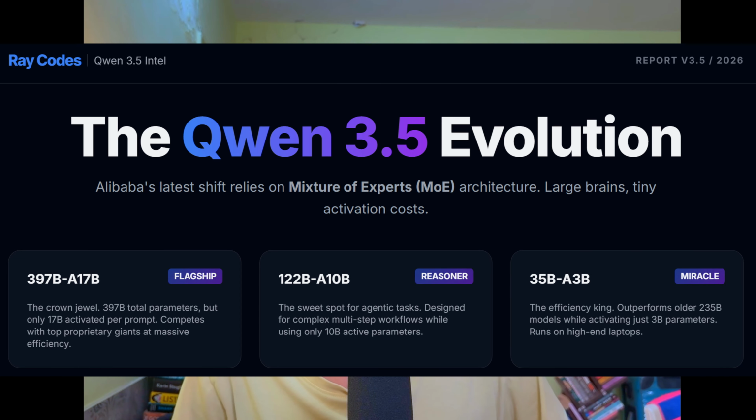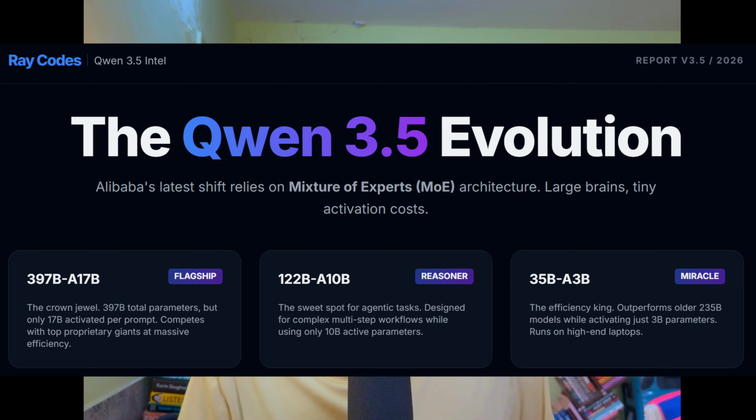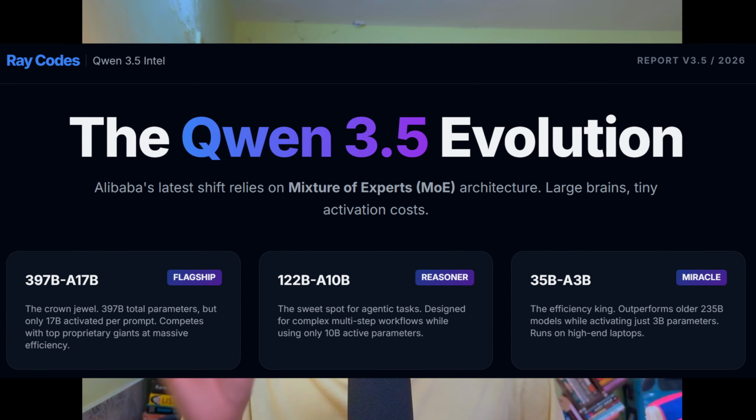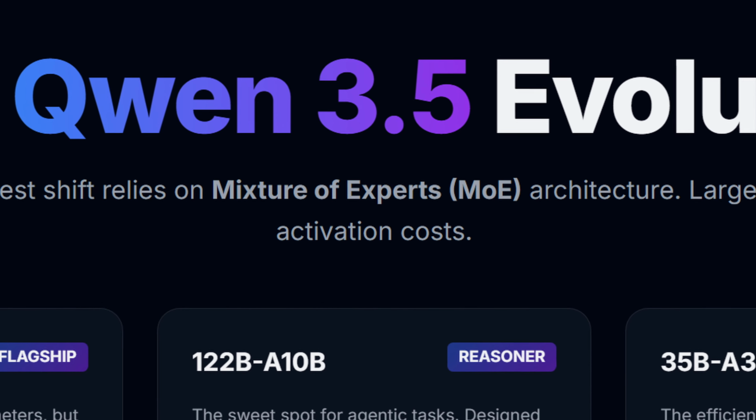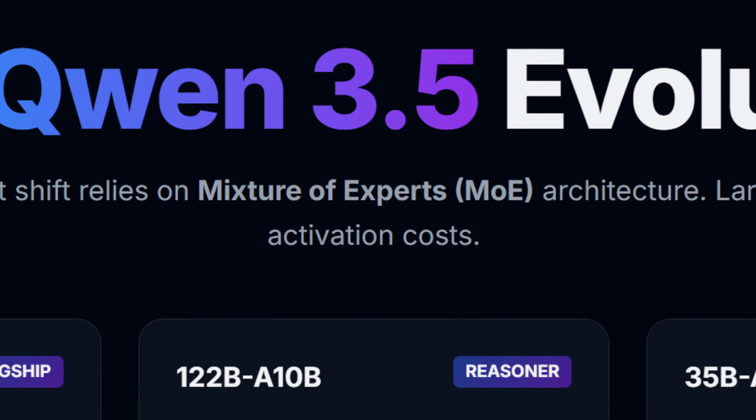for absolutely no reason. If you are building tech, running an agency, or bootstrapping a startup, the game has fundamentally shifted. Today we are breaking down the Qwen 3.5 evolution. The basic architecture of these models is the MOE architecture or mixture of experts. This means that these models have huge brains for tiny activation costs. Let's look at the lineup of the models released.